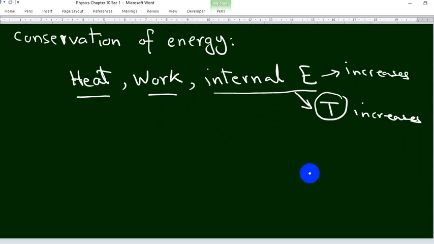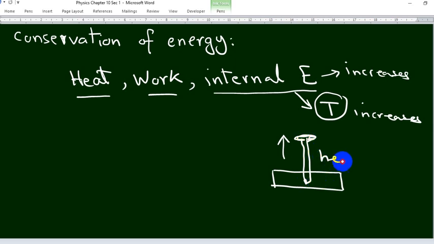Now, here is a nail in a piece of wood. When pulling this nail out of the piece of wood, if you touch it, you feel it become hot. How come? Why does the nail become hot? Here, due to the friction force between the nail and the piece of wood,